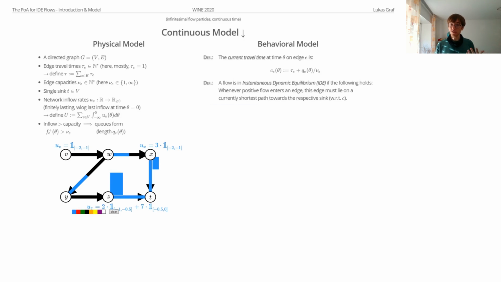And now we want to measure its quality, so we define the price of anarchy. First we have to define what we actually want to optimize, and this is the arrival time of the last particle, which we call the termination time of the flow. The termination time of the flow is the first time after zero, so after the last particle entered the network, where there is no particle in the network left, right? So the total flow volume in the network is zero. The first time this happens is the termination time of the flow, and we want to optimize that.